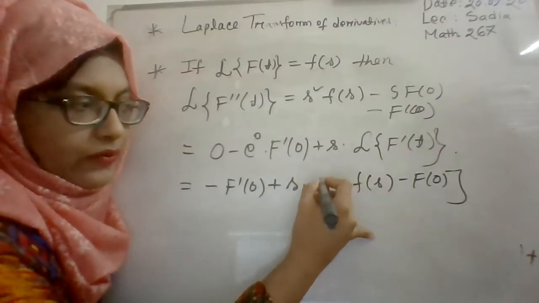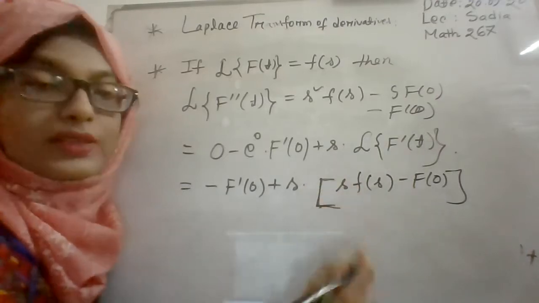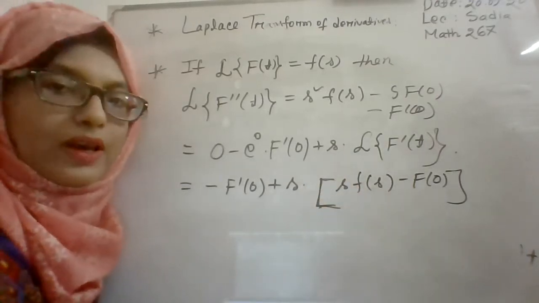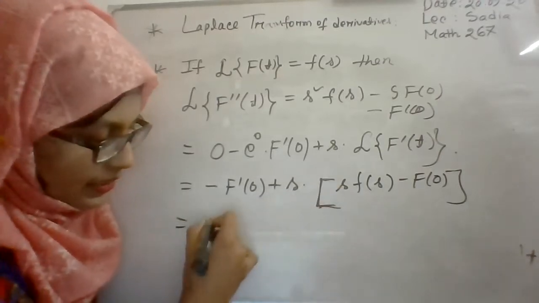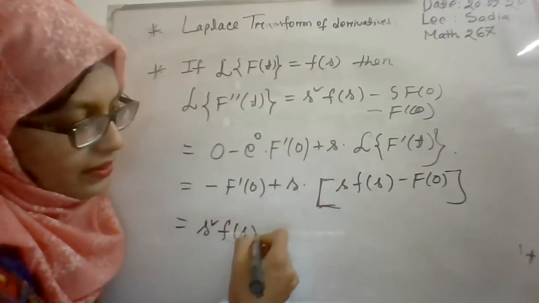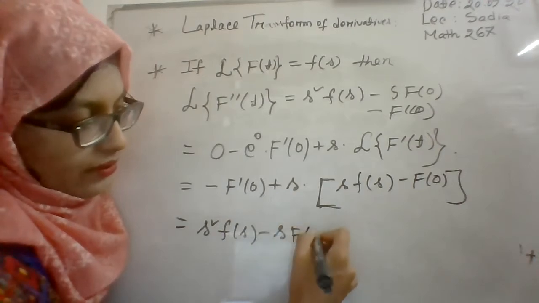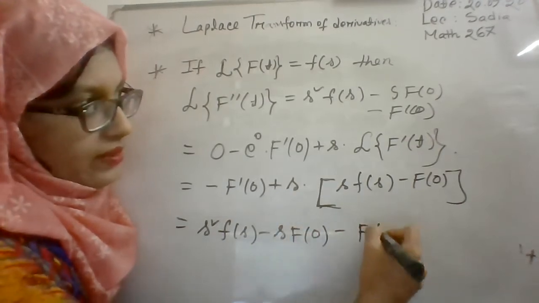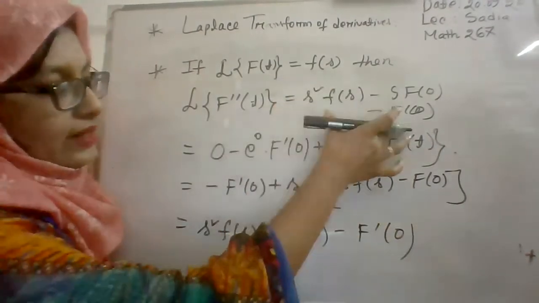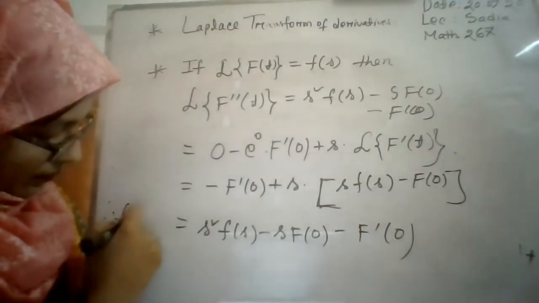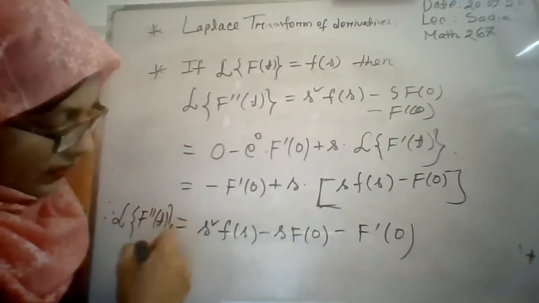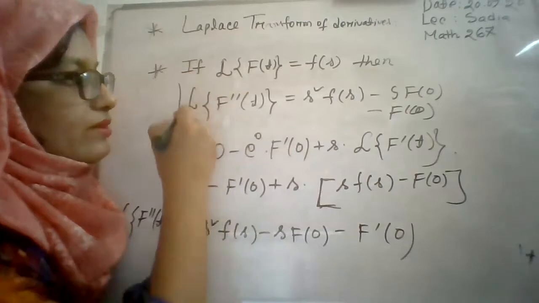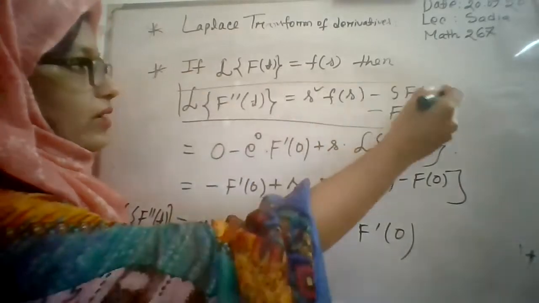This is our first property for the Laplace transformation of derivatives. So from here we get s square F of s minus s f of 0 minus f prime 0, and it is similar to this, right? So we have completed our proof.